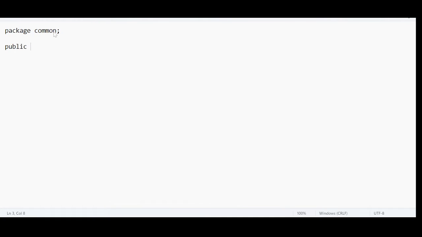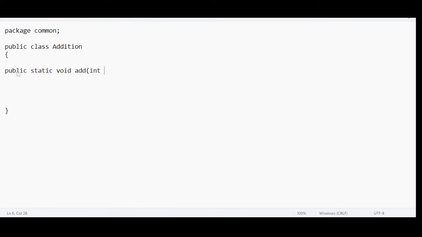Ganesh's task is to develop addition functionality. The class is mandatory. Now let us keep the name of the class as Addition. No worries, I will just write one class and do the copy paste, so it will not take much time. Addition class, and the functionality is public static void add.